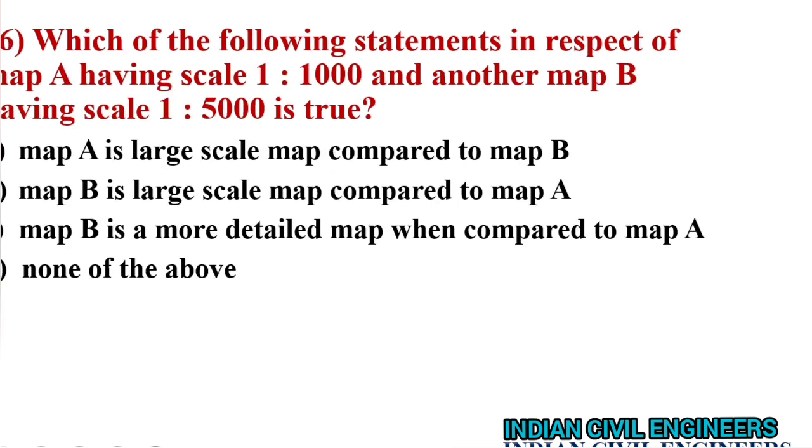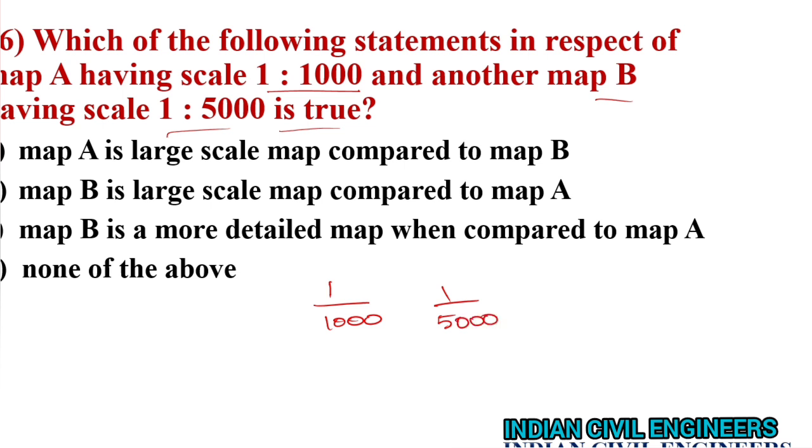And next question is, which of the following statements in respect of map A having scale 1 is to 1000 and another map B having scale 1 is to 5000 is true? So as you see, 1 is to 1000 and 1 is to 5000. Which is the greater one?